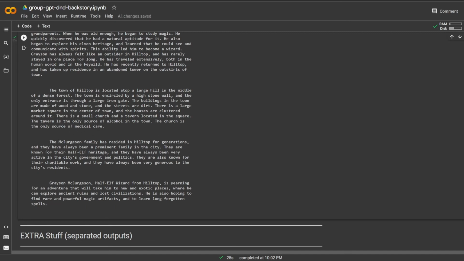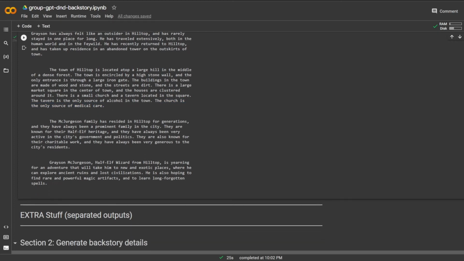That's kind of cool. It gives a lot of details, kind of tells me about the town that I grew up in, and how small-town a vibe it is, that the church is the medical care.